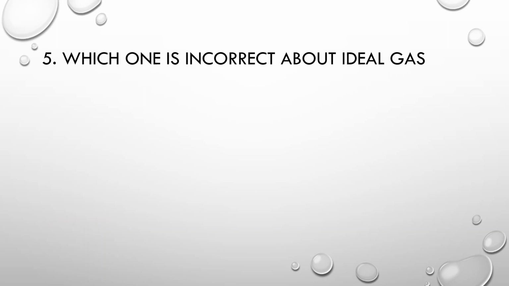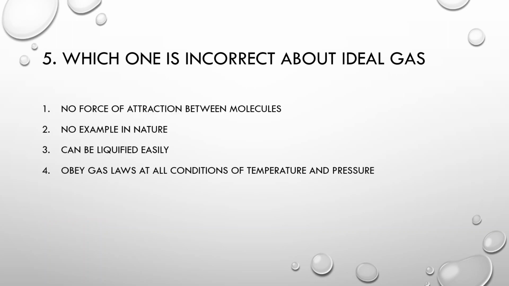Number 5. Which one is incorrect about ideal gas? Number 1, no force of attraction between molecules. Number 2, no example in nature. Number 3, can be liquefied easily. Number 4, obeys gas laws at all conditions of temperature and pressure. Correct option is can be liquefied easily.